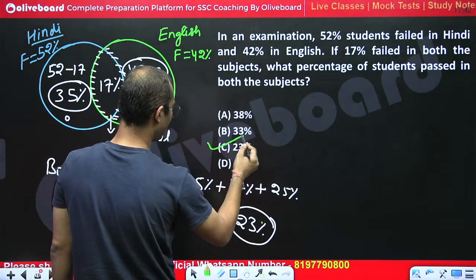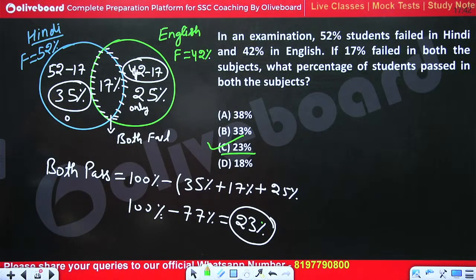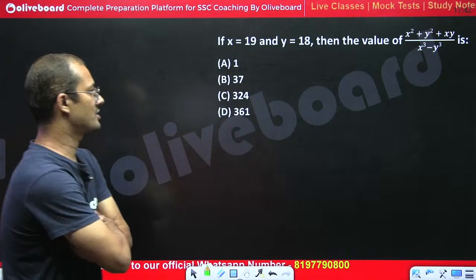23% would be the right answer. So C part is the right answer. Yes, C part is the right answer. Okay, moving to next question.